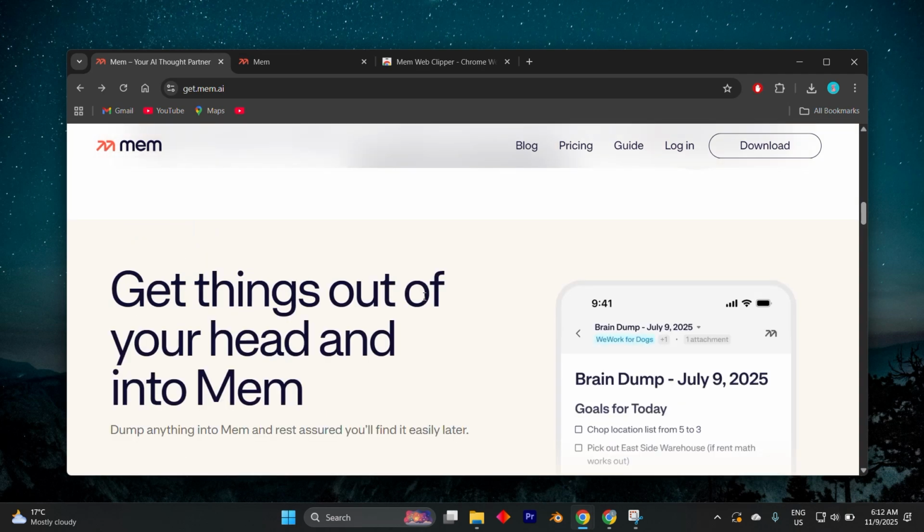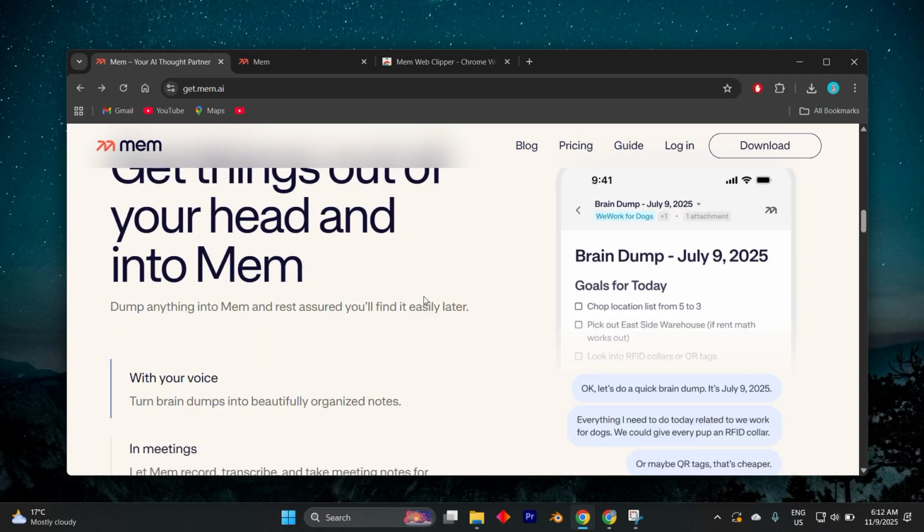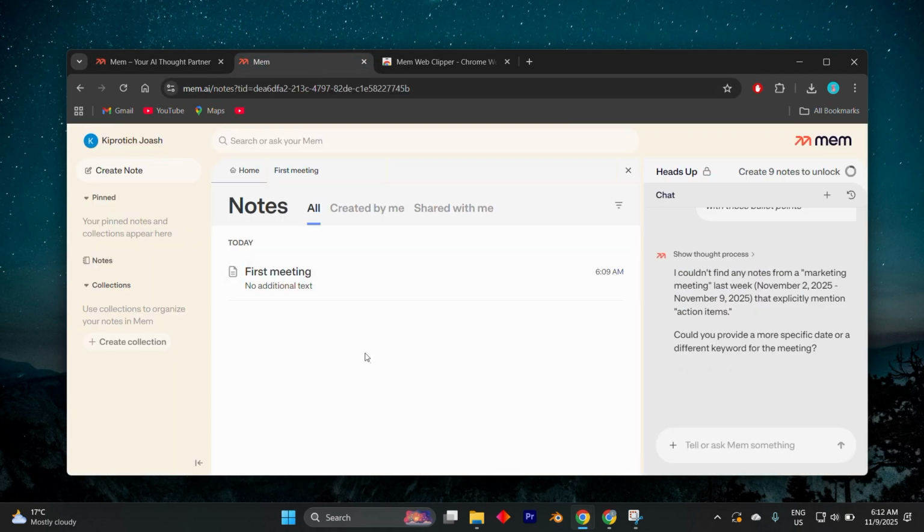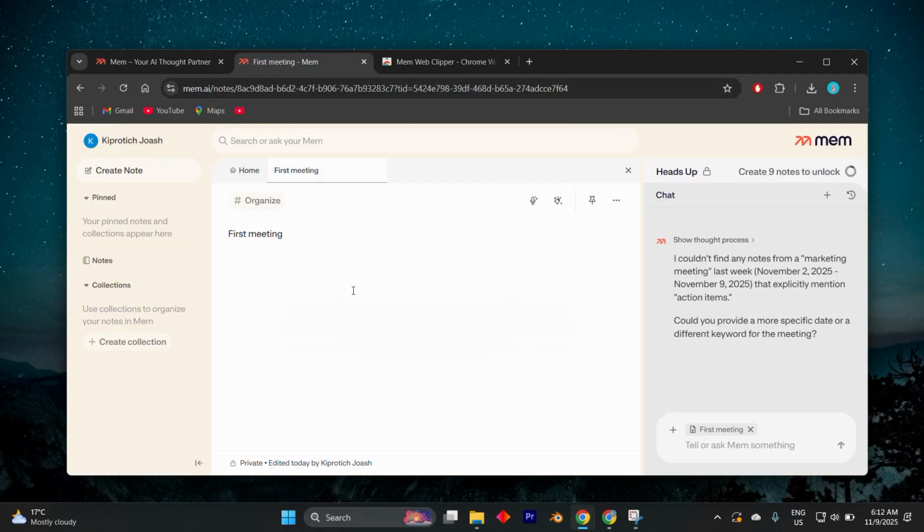Now let's get to how to use the new features for smarter notes, finally. First, stop organizing manually. Embrace the folderless system. Just type your notes, tag them lightly, e.g. hashtag project name, and let the AI handle the linking and retrieval.